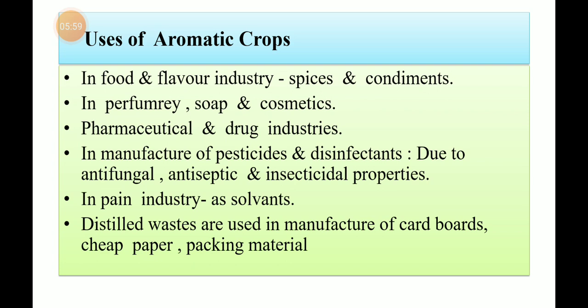Now, why are these aromatic crops or essential oils from these aromatic crops used in the manufacture of pesticides and disinfectants? Because many of these aromatic crops possess antifungal, antiseptic, and insecticidal properties. The point to be noted here is that these aromatic crops not only possess essential oil, but they also possess antifungal, antiseptic, and insecticidal properties, so they are also used in the manufacture of disinfectants and pesticides.